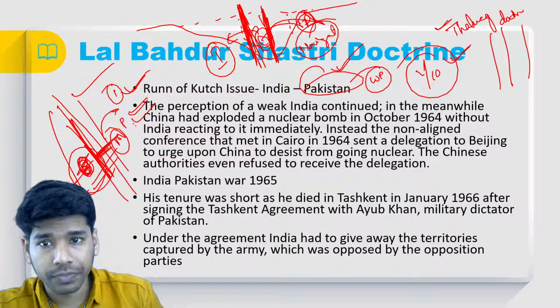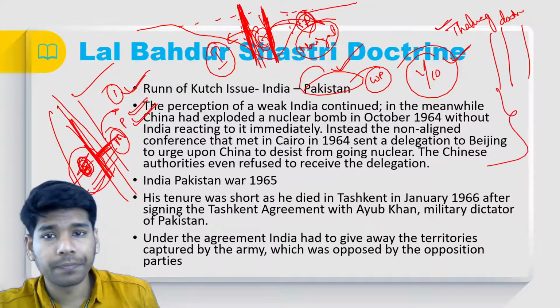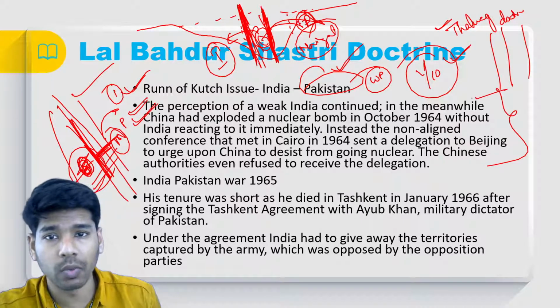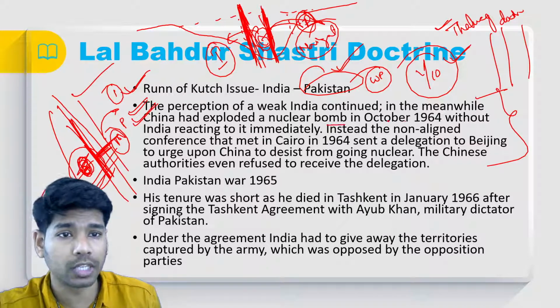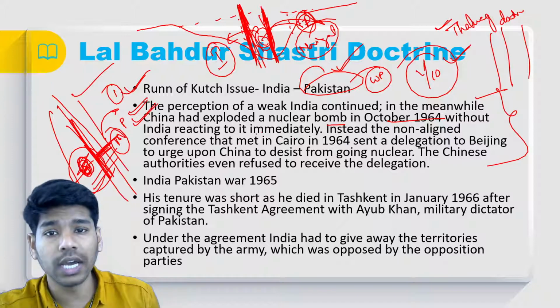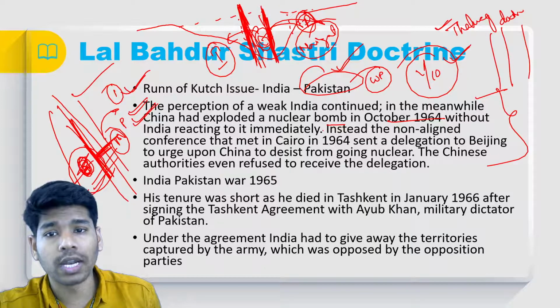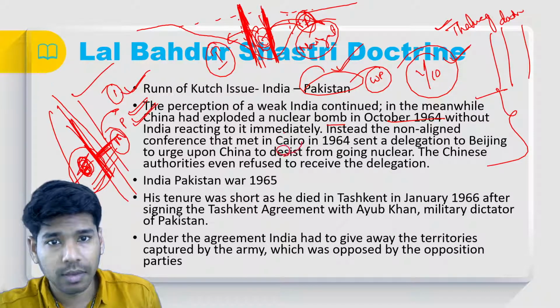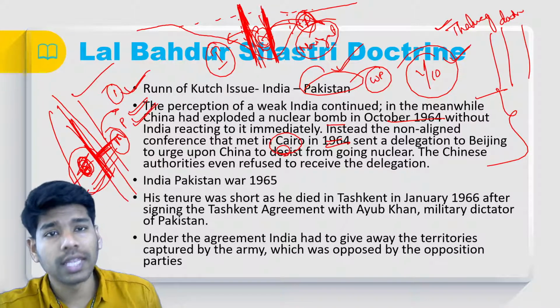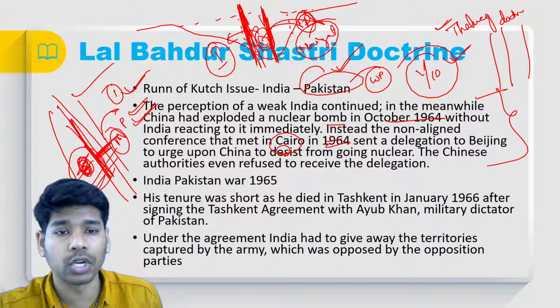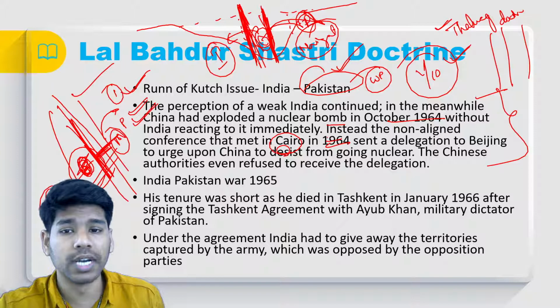The next one, as you can see here, the perception of a weak India continued during the time of Lal Bahadur Shastri. In the meanwhile, China exploded the nuclear bomb in October 1964 without India reacting to it immediately. Instead, the non-alignment conference that met in Cairo in 1964 sent a delegation to Beijing asking it not to go for nuclear proliferation or the testing of nuclear weapons, but China refused the delegation.